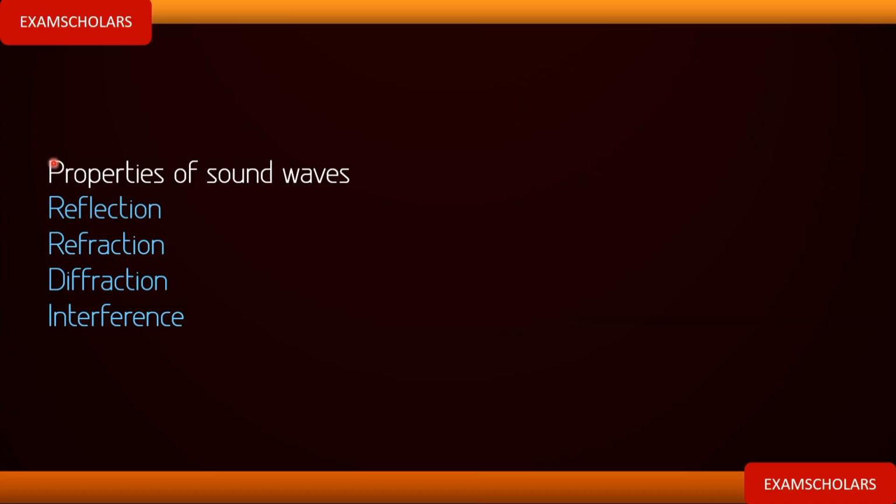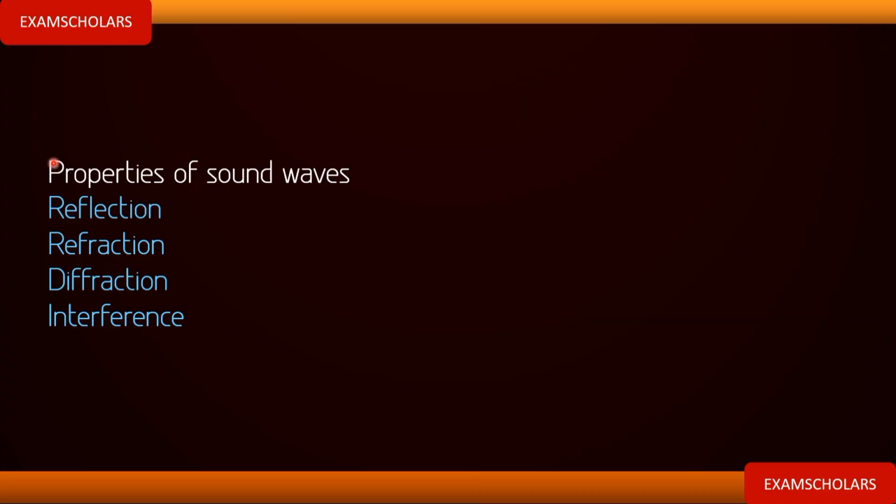Alright, let's quickly look at reflection of sound wave. Reflection of sound wave occurs when sound is traveling in a medium and it encounters a strong, hard surface, thereby it changes direction.